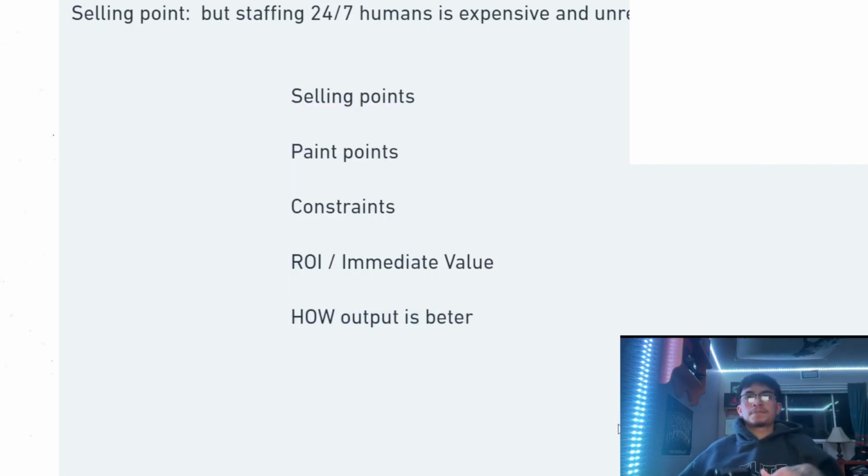So this is what I'm looking for as I'm reading and as I'm brainstorming and as I'm researching: selling points, pain points, constraints, ROI, and how their output is going to be better. And I want to frame this in their specific language. That's what I'm trying to do here. All right, let's keep diving.